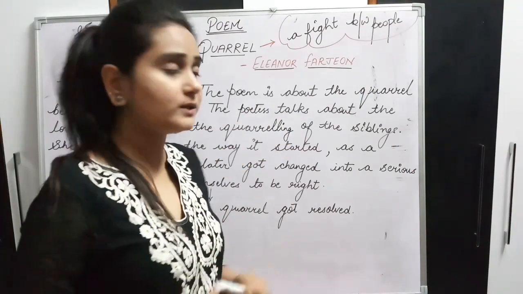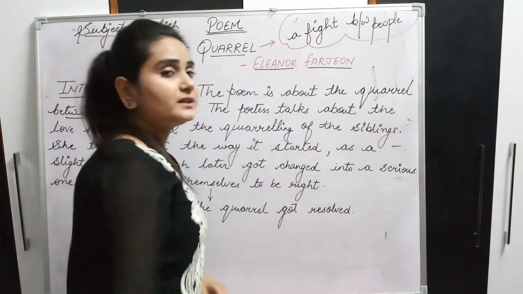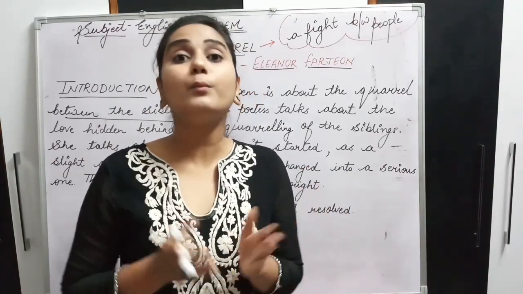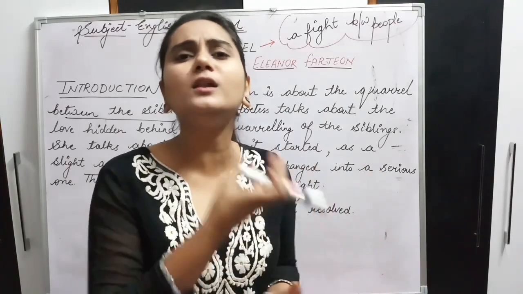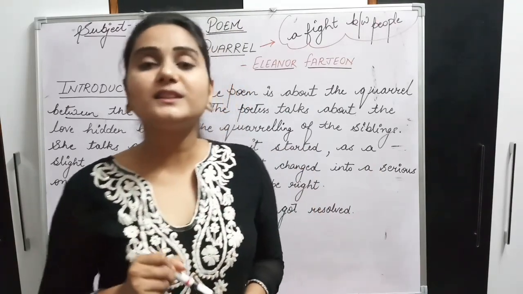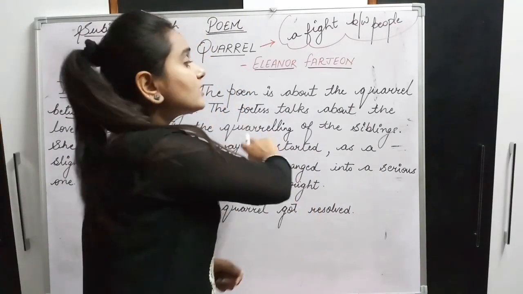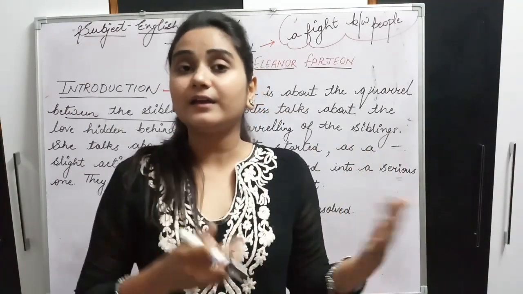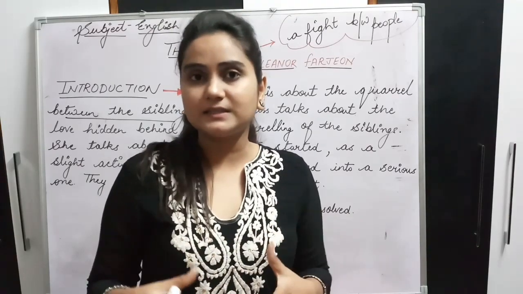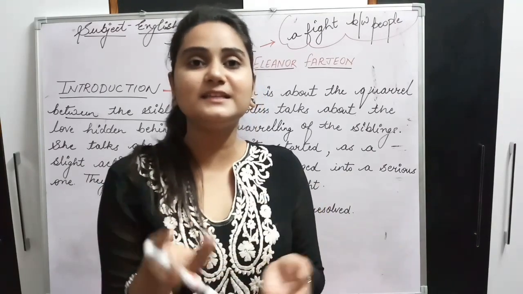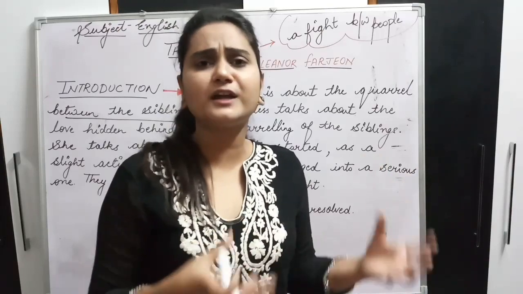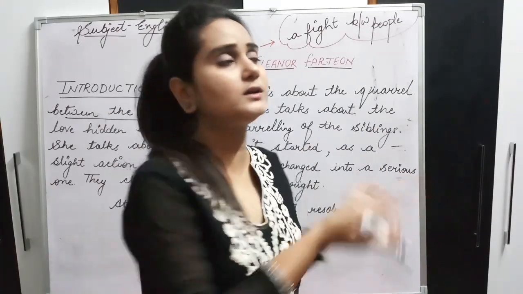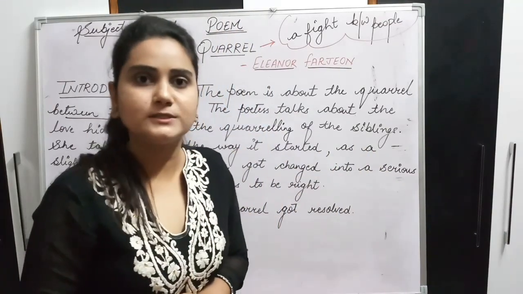So here the poetess Eleanor Farjeon talks about the love that is hidden behind these small fights. जो ये छोटी fights होती है brother और sister के बीच में, इनके बीच में जो love छुपा हुआ होता है, that is what is described in the poem by the poetess, right?